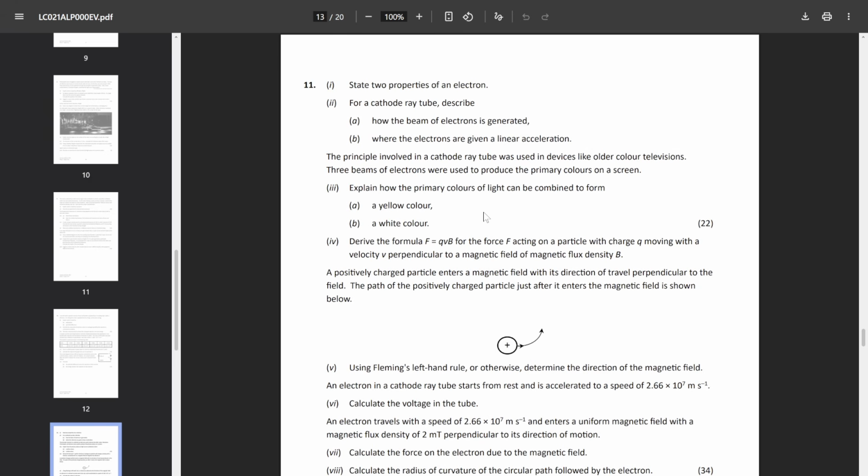Question 11, a question involving magnetism, and weirdly, a bit of light. I'm not entirely sure why they decided to include this weird section in question 11, but sure, it's pretty much all a combination of modern physics and electrons, because of the fact that we have the cathode ray tube popping up. So we have bits of modern physics and we have bits of magnetism.